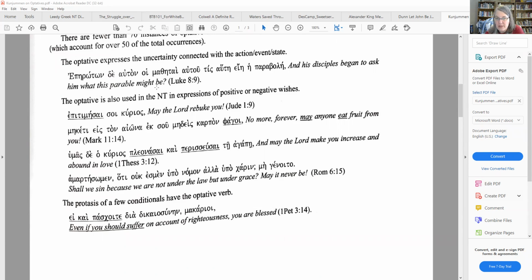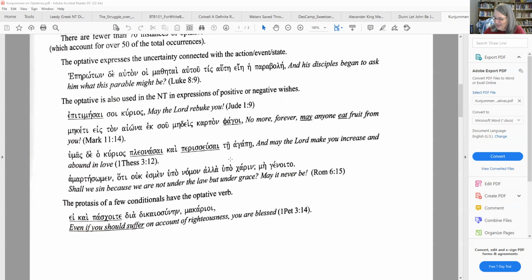Note the use of might up here in Luke 8:9. So we have this idea of may, might in the translation. Here we have 1 Thessalonians 3:12, pleonasai and perisseusai, and may the Lord make you increase and abound. So the verbs are increase and abound, and we add the may to express this wish that is part of what the optative means. The most famous use of the optative in the New Testament is the one that Duff mentions. It's me genoito, may it never be.